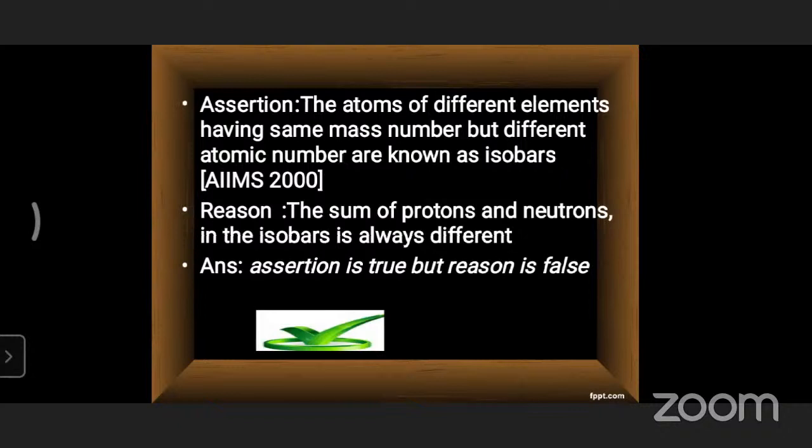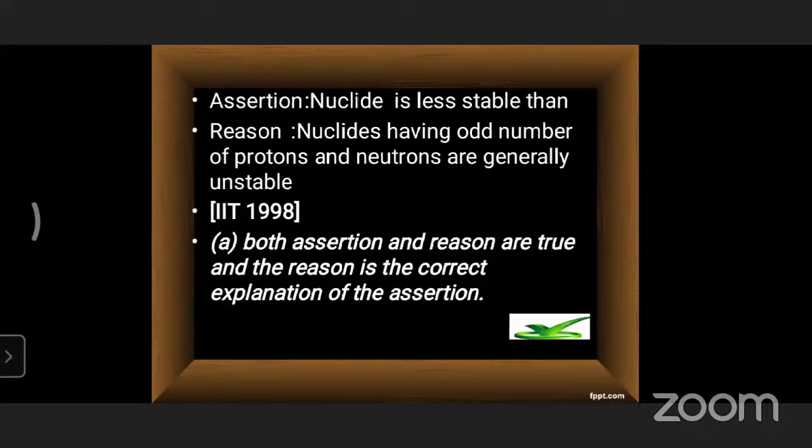At the same time, the question says the sum of protons and neutrons in isobars is always different. That might be different or not; it should not always be different. They might be the same or they might be different. He is not asking about the atomic number, he is asking about the sum of protons and neutrons, which might be the same or different. But he mentioned the word always, and that is completely wrong.